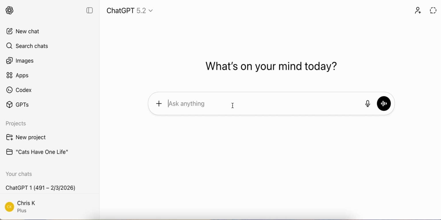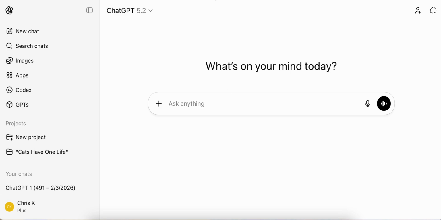I think there's nothing wrong with using ChatGPT for writing emails, doing homework or whatever. But the key is you have to make sure that you're actually learning from it and not just letting ChatGPT make the changes and then you just copy and paste it and then you forget about it.